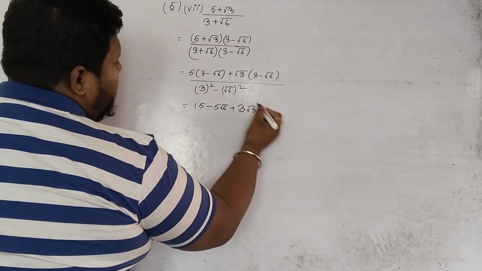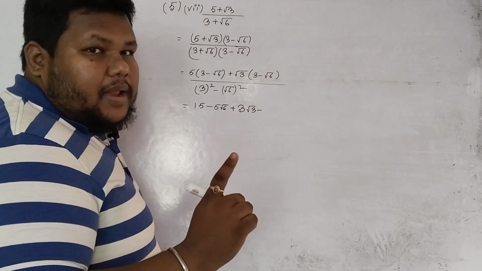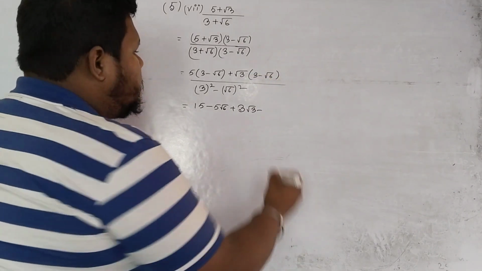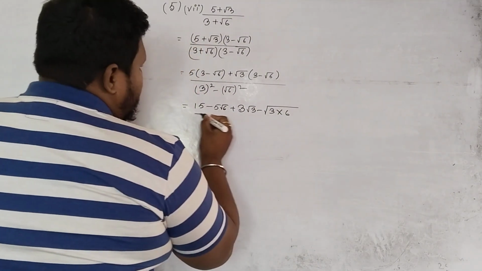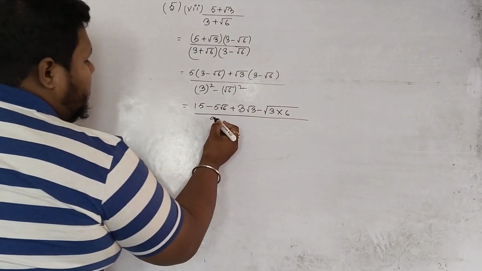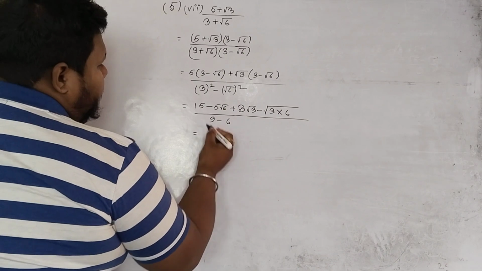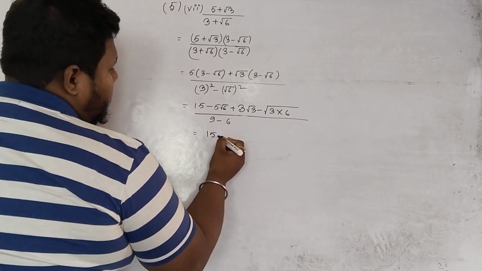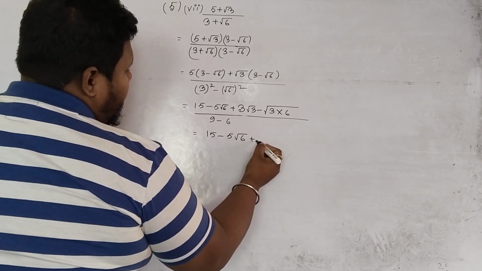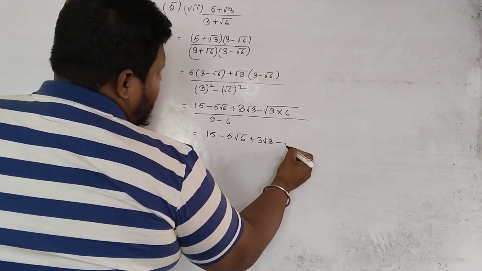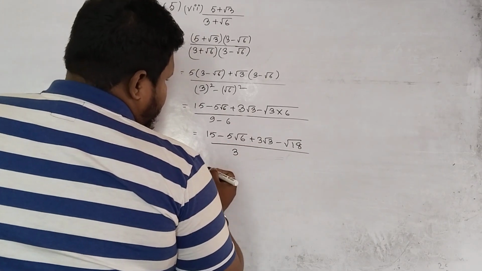3 root 3 minus, same irrational numbers are multiplying. They both of them are under square root, so they will come under the same square root, divided by 3 square is 9, square and square root got cancelled, 6. 15 minus 5 root over 6 plus 3 root over 3 minus root over 18 divided by 3.